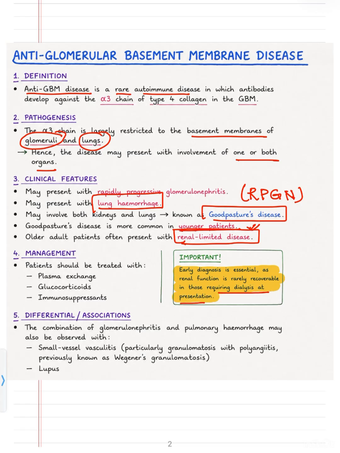Now what is the management? So the patient should be treated with plasma exchange. This is an autoimmune disease. You have to do plasma exchange. You can use glucocorticoids. You can use immunosuppressants.